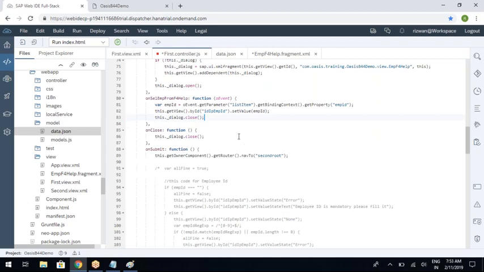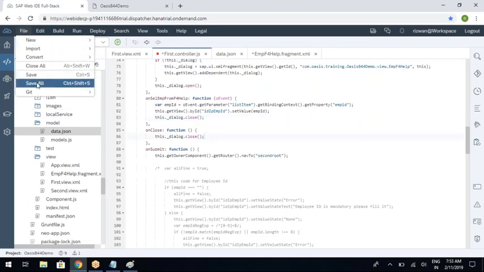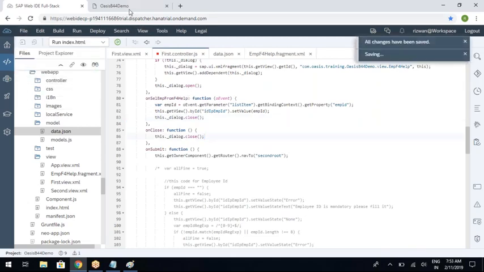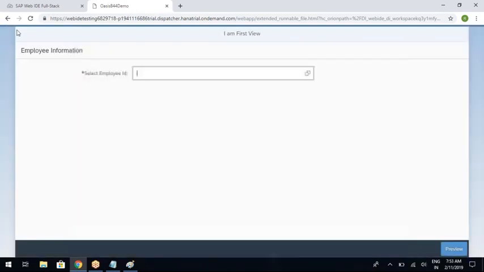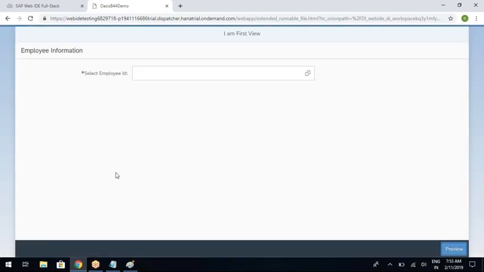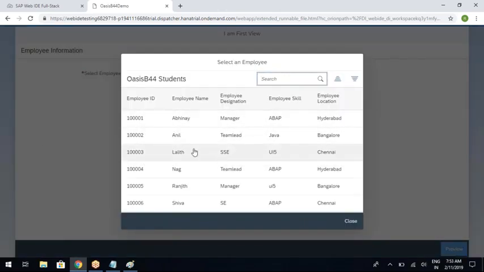All right, so that's it. With this, we have successfully completed developing the fragment with a JSON model. Click this button and select whatever row you want.